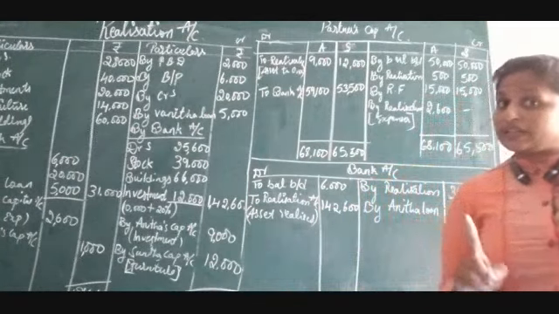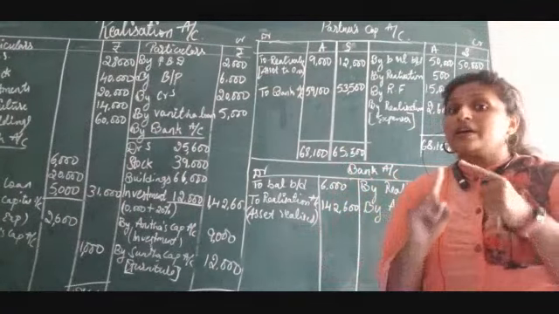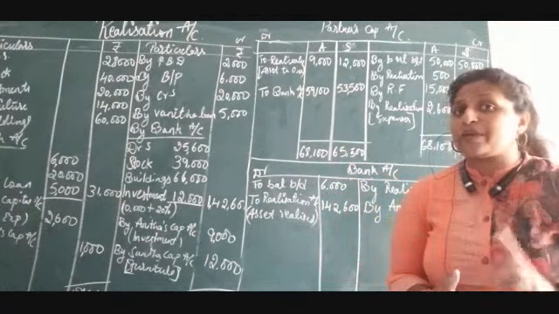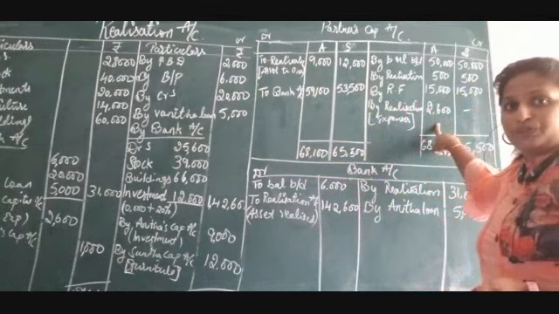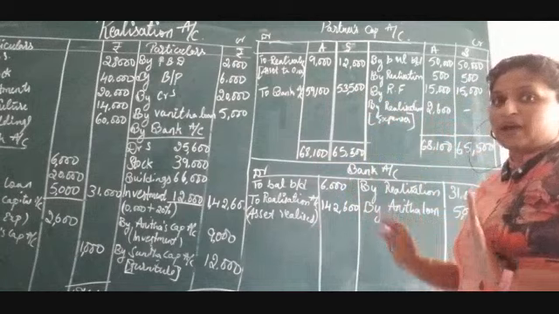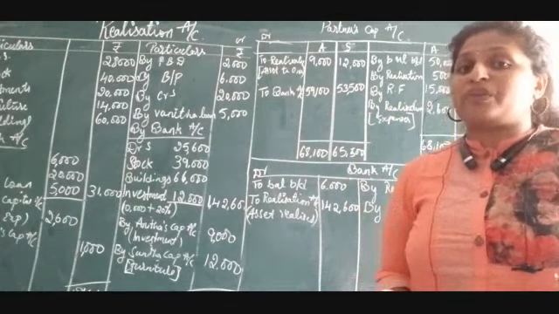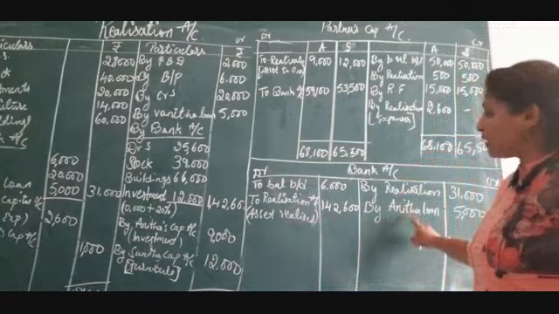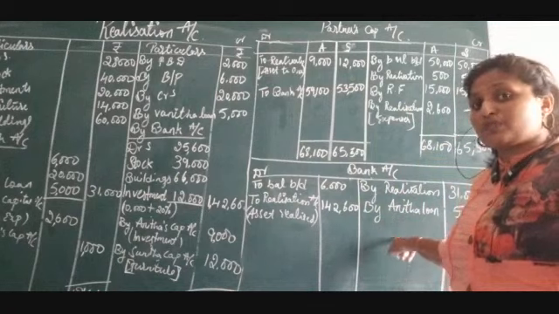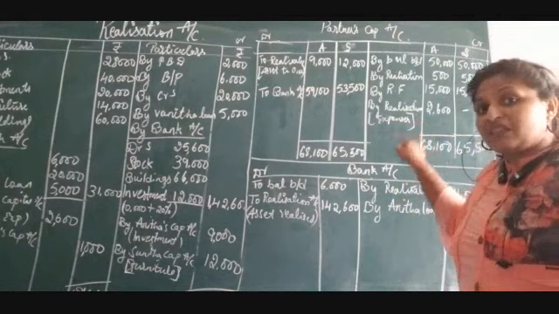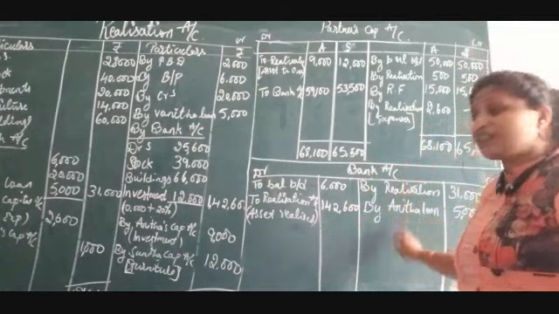We should not take dissolution expenses in this particular problem. Why? Dissolution expenses is paid by Anita and it is already shown in the partner's capital account. So again, don't show it in the bank account. If it is directly paid by the firm, dissolution expenses also will come in the bank account. You can see the previous problem. We have taken dissolution expenses in the bank account. But in this problem, we are not taking dissolution expenses or realization expenses in the bank account.